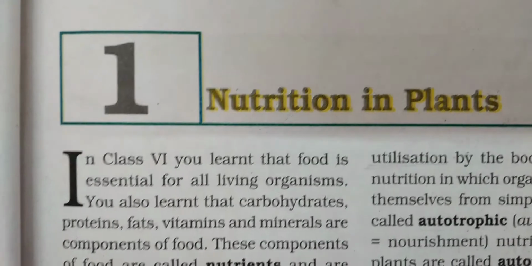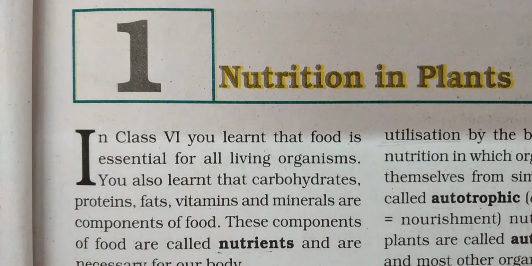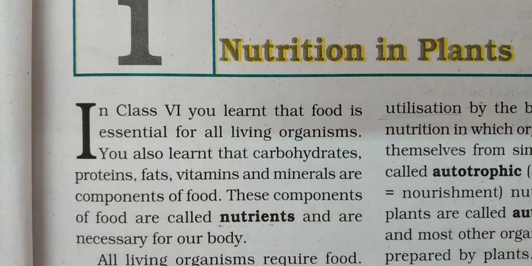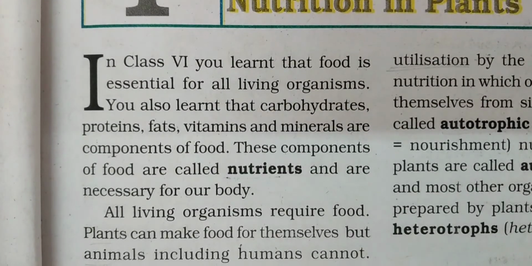You have studied in standard 6th the food, which is an essential factor for all living organisms, and you also learned that carbohydrates, proteins, fats, vitamins and minerals are the components of food, and these components of food are called nutrients. So the first hard word of this chapter is nutrients. What are nutrients? They are the components of food which are essential for our body.